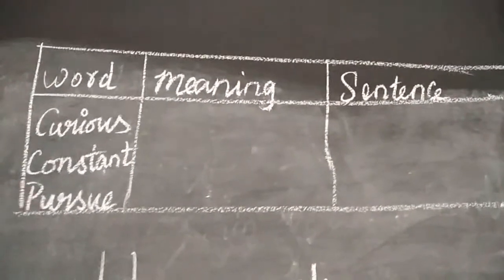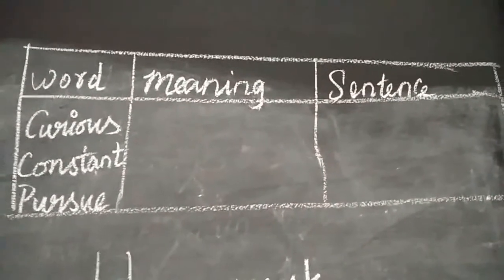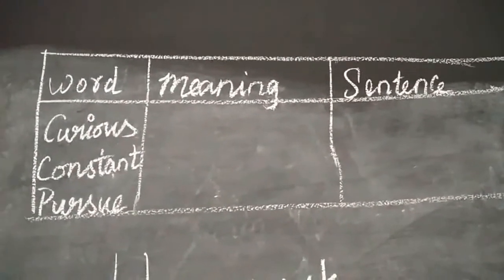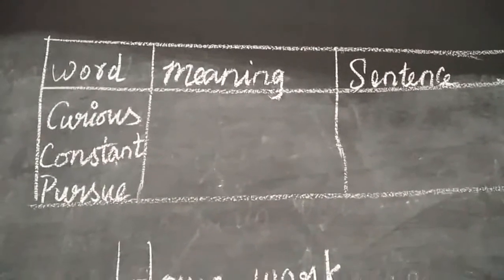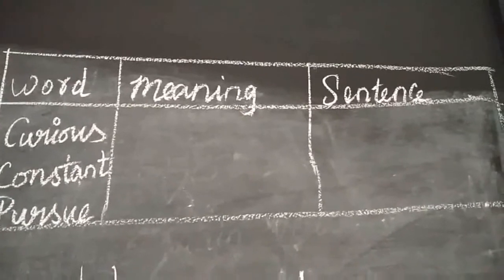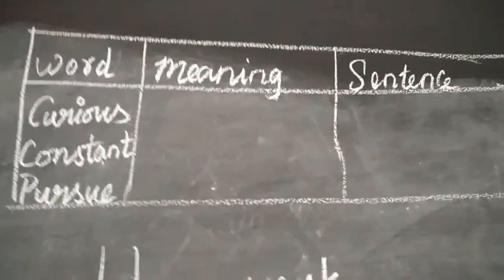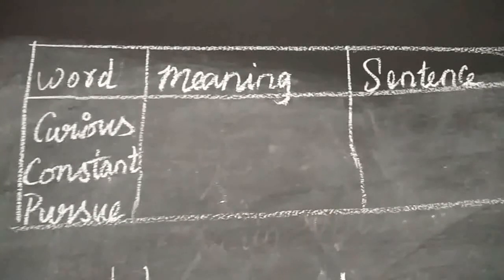Children, now all of you take your rough note and copy this tabular column in your rough note. The first column, the new word, and the second column you want to find out the meaning for that word, and the third one you want to make a sentence of it, or if you have any sentences in the story which you have already.